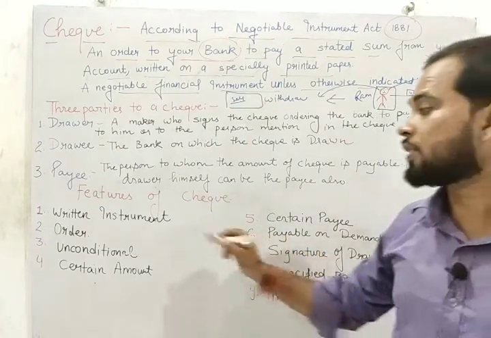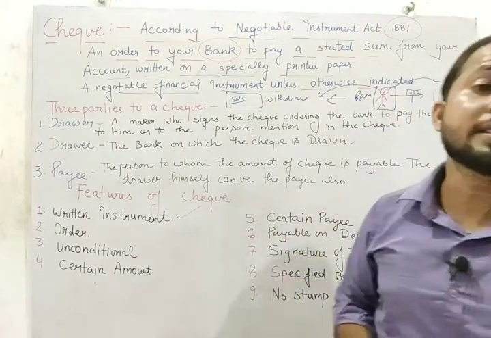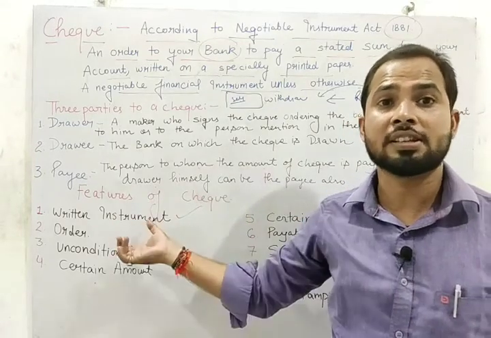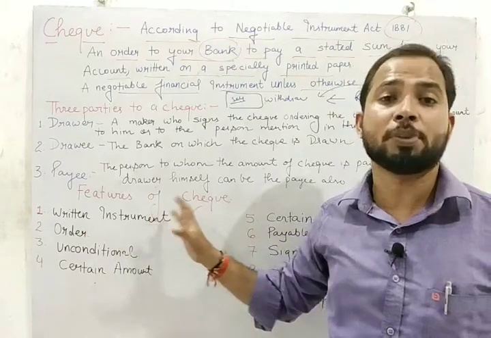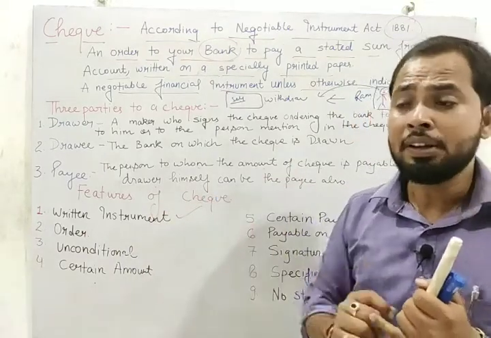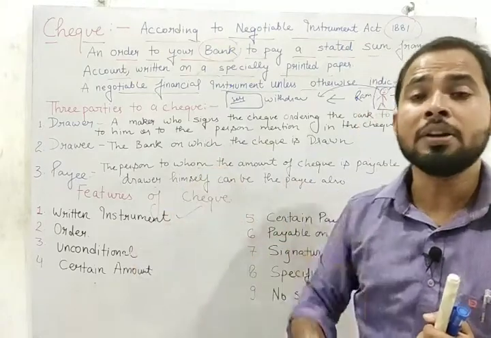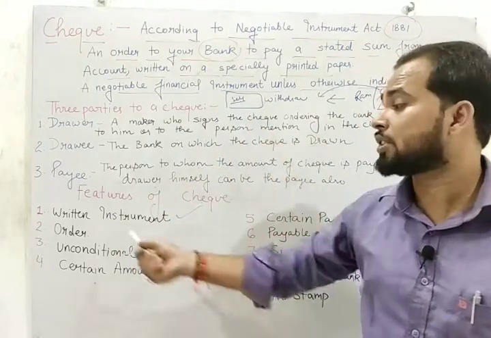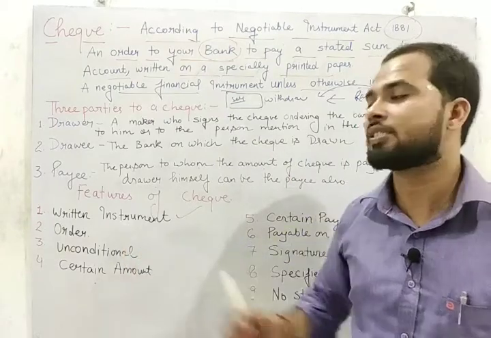So listen carefully. The first feature of the check is that it is a written instrument, because everything has to be mentioned in a check. In a check, we have to mention the name of the payee. We have to write the particular amount. We have to write the exact date. We should put the signature. So it is a written instrument.